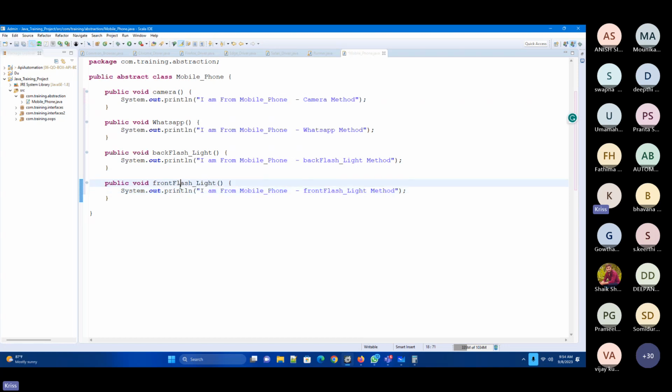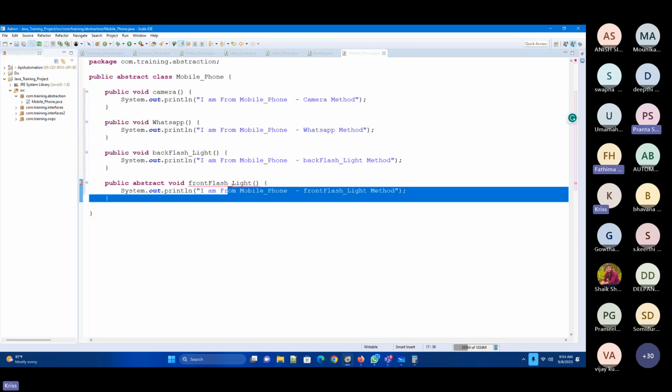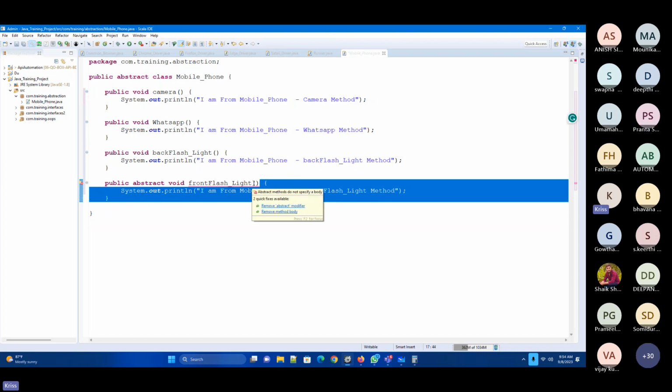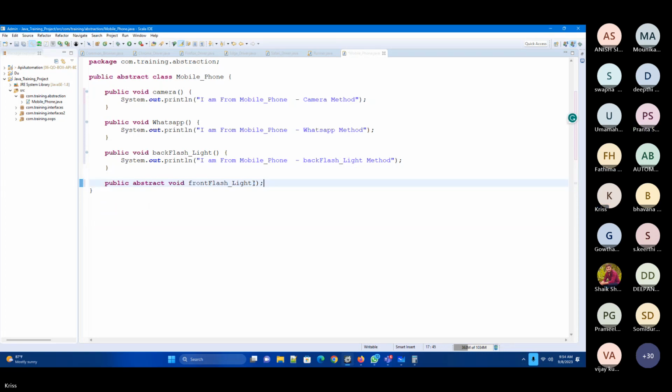So at that point of time, we'll do this. Now I'll take this abstract keyword and put it in front of this method. Why? Because, sir, we are implemented already, what is the problem? Now it is trying to say, boss, you have been implemented, so now these are the things which you need to know.